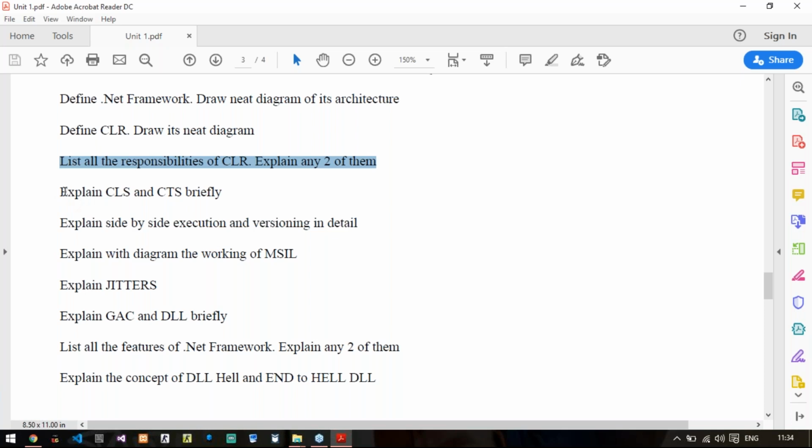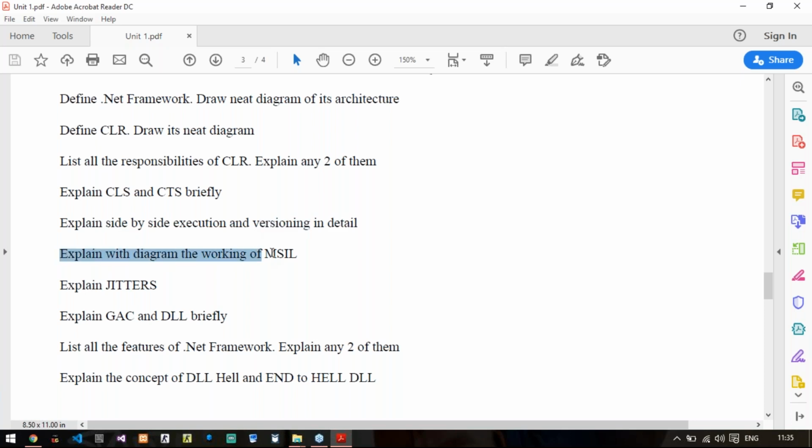Then comes explain CLS and CTS briefly, common language specification and common type specification or common type system. You need to explain briefly, nothing else. Explain side-by-side execution and versioning, which you already know. Side-by-side means parallel execution of our programs. Versioning means different versions of a program executing parallelly.